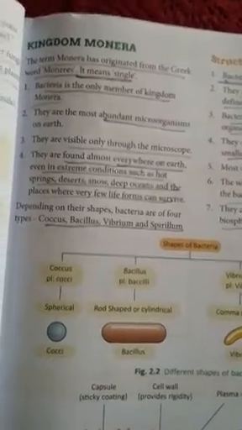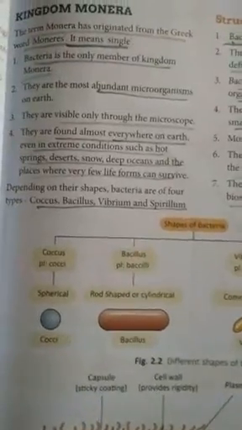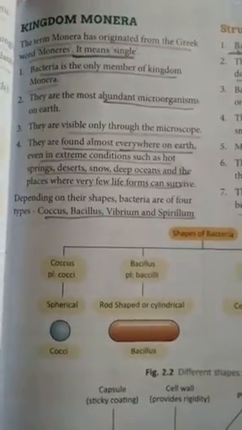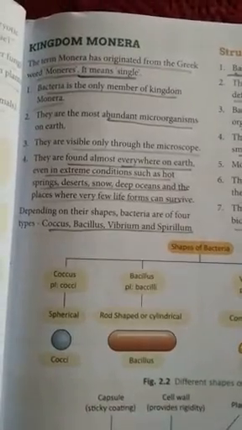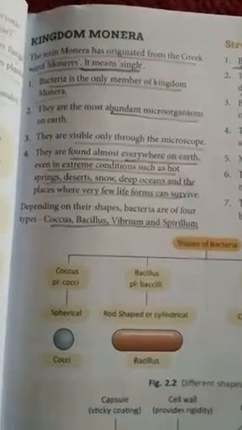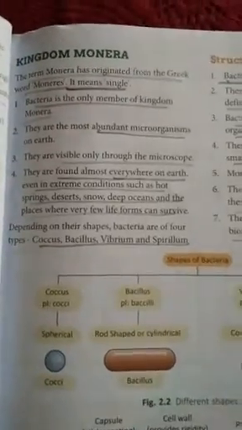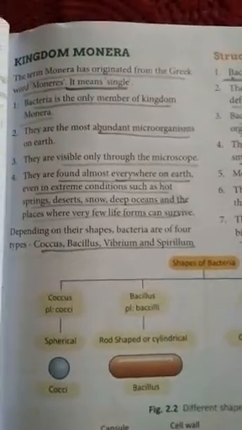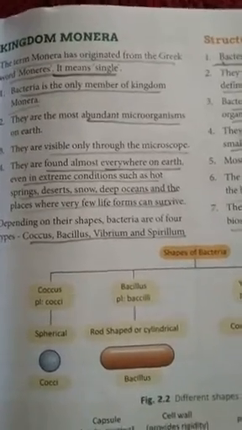Only bacteria are found in kingdom Monera, and they are abundant on earth. It means they are found everywhere on earth. Around every one of us bacteria are present, but they can't be seen. Bacteria are even present on our hands, on our clothes, but we can't see them. Why? Because they are very, very small.